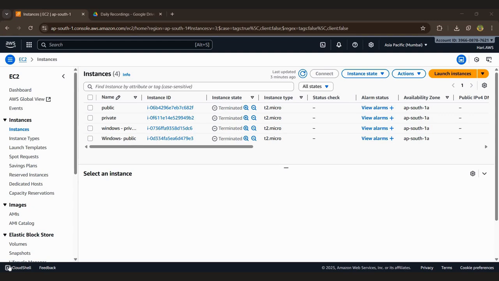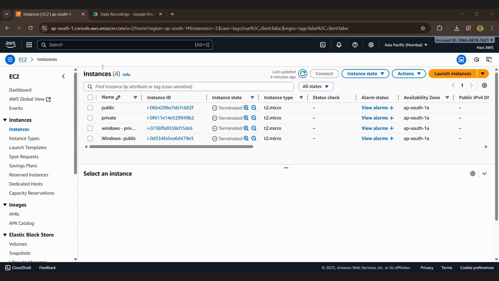Different region means there is an inter-region peering. Same region means there is an intra-region peering. Like same account, Hari Prasad VPC1 North Virginia to VPC2 also North Virginia. This is called a same region. This is called intra-region peering. That is the difference between inter-region and intra-region. Then we go back to the lab. VPC peering is a network connection between two VPCs.